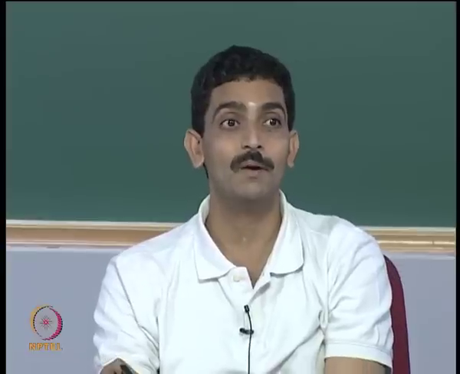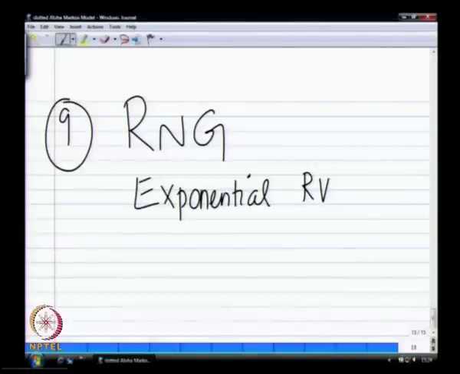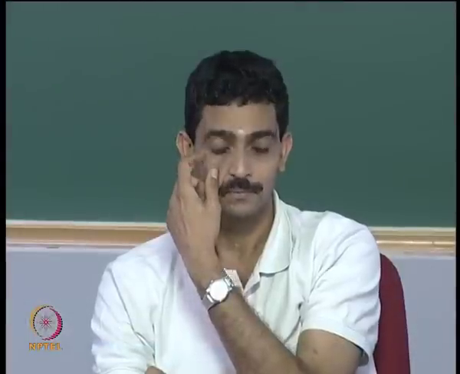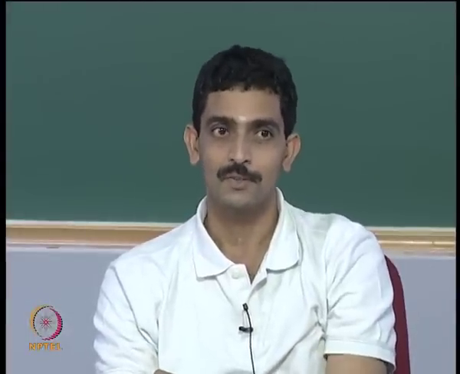What if I want to generate exponential? How do I do that? I want to generate an exponential random variable. I want to generate a Gaussian random variable. I want to emulate Poisson arrivals. How do you do that? Take the inverse of the function you want and you will get the probability. So that is one of the ways.